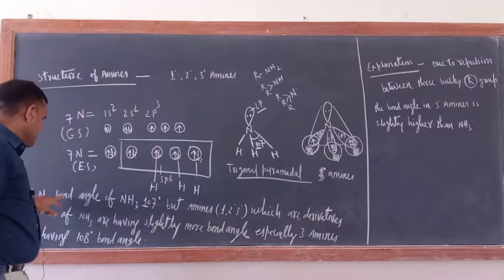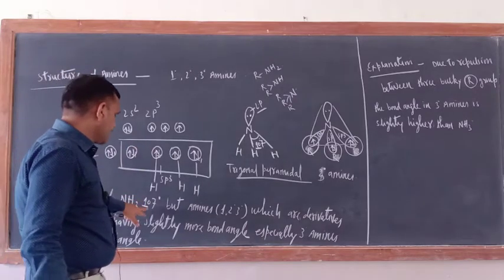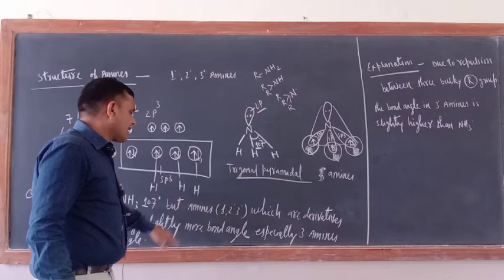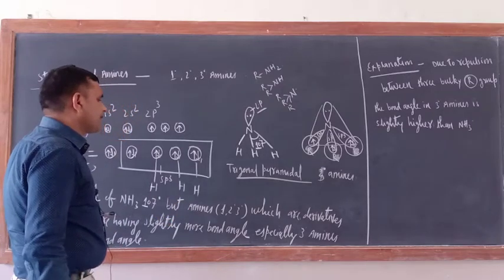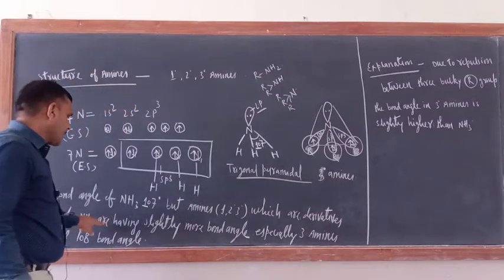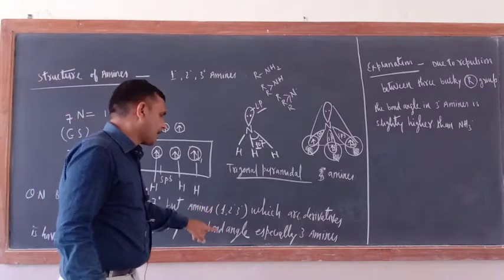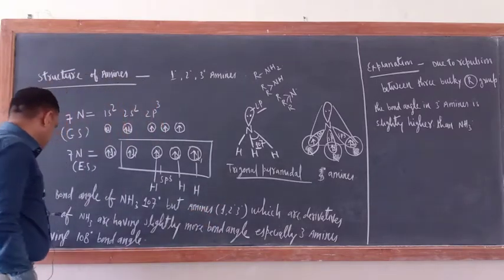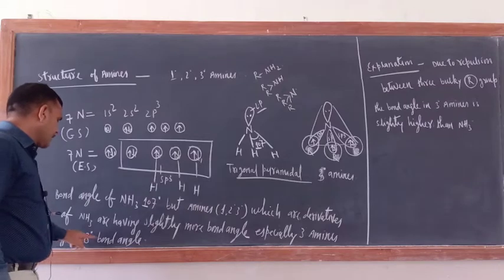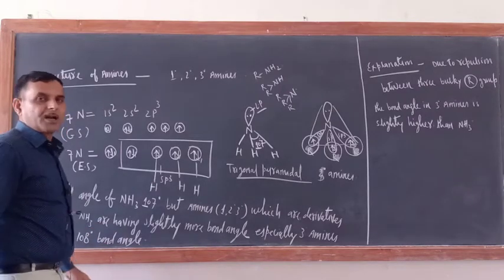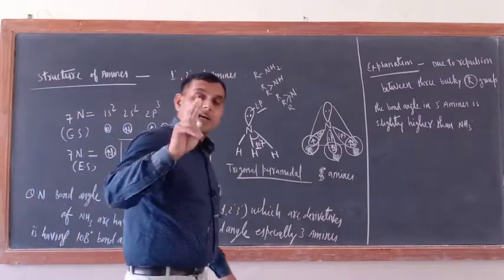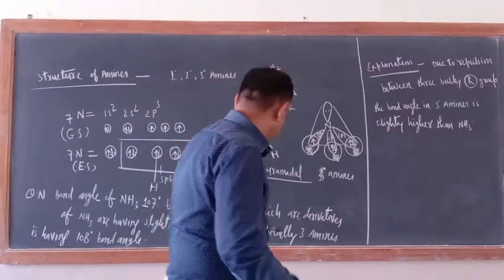So here one question is there: the bond angle of NH3 is 107, but amines of 1, 2, 3 degree, which are derivatives of ammonia, have a slightly larger bond angle, especially 3 degree amines with 108 degree. Why?